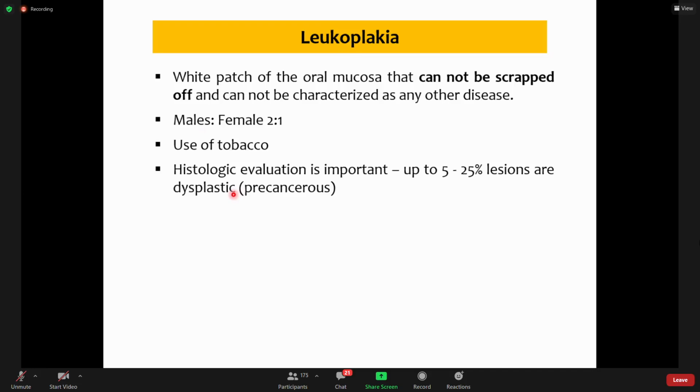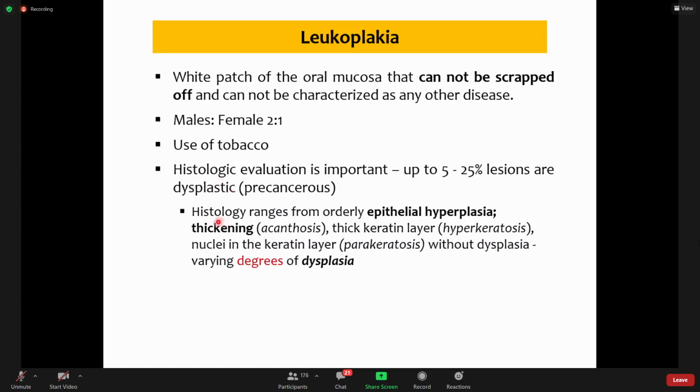They are not only an increased number of cells, they are not only proliferations. In those 5 to 25% cases, they show features of dysplasia. I will show you features of dysplasia. And when they show features of dysplasia, only then we label leukoplakia as a precancerous disorder. If it does not show features of dysplasia, then it is not a precancerous condition. It will more likely regress or will stay as such. It will not evolve as squamous cell carcinoma. So we look for the presence of dysplasia in biopsies.